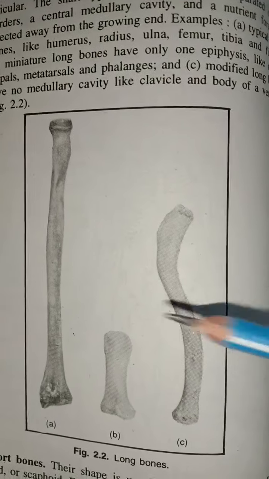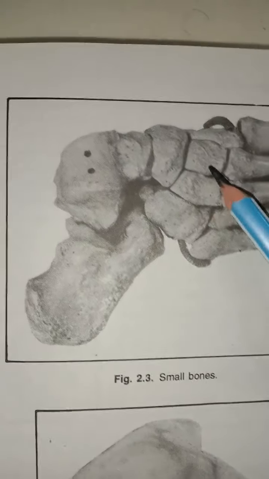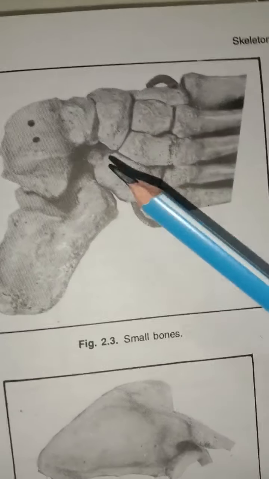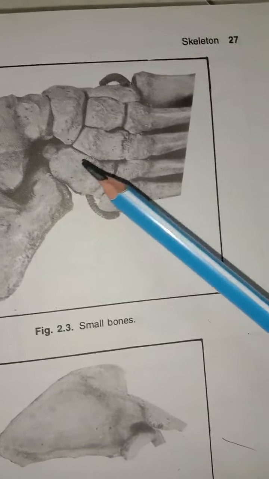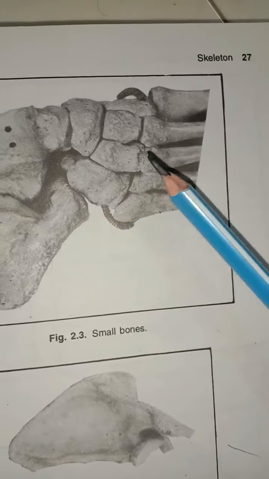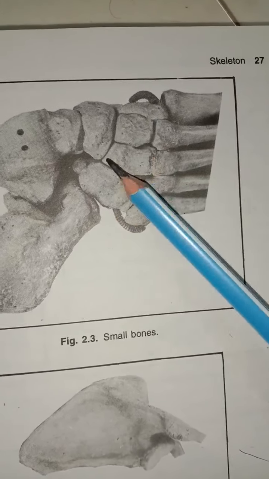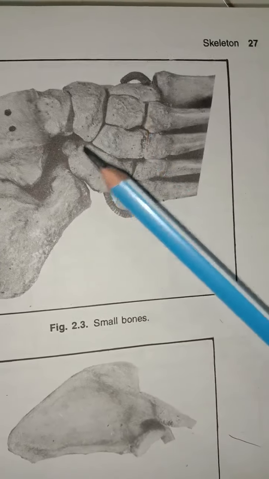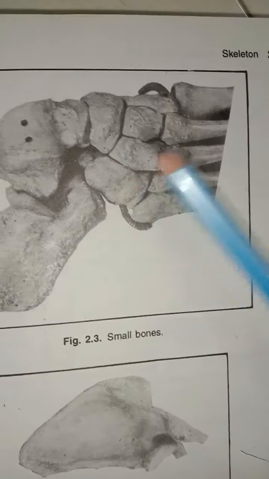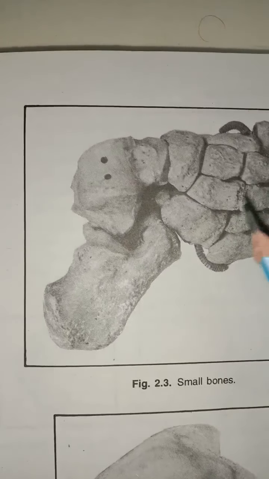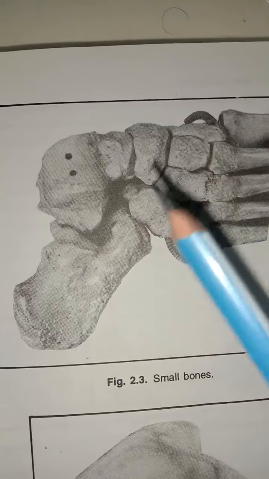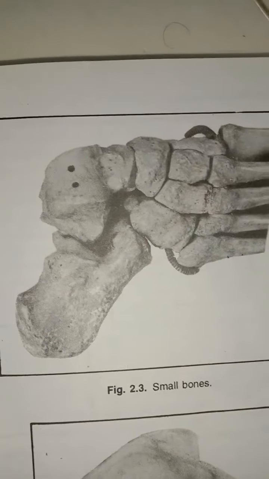After that, let's see the short bone. Here in this diagram you can see the short bones. Their shape is usually cuboid, cuneiform, trapezoid, scaphoid. So these are the short bones, and examples are the carpal bones and the tarsal bones. The carpal bones are present in the hand, and the tarsal bones are present in the foot.